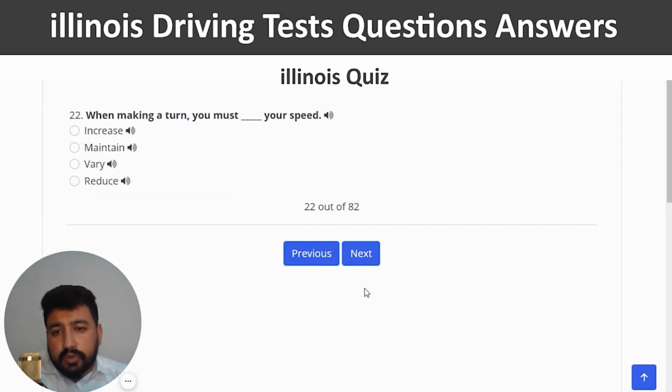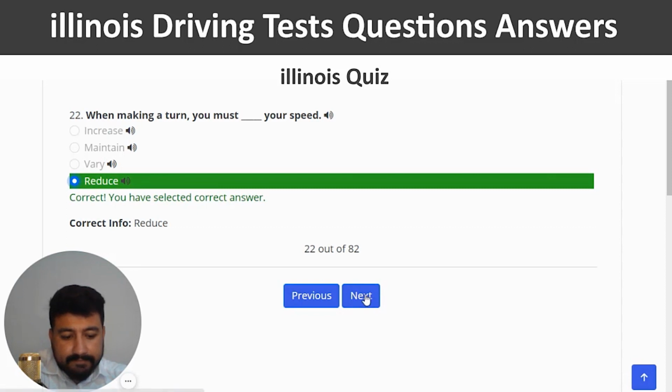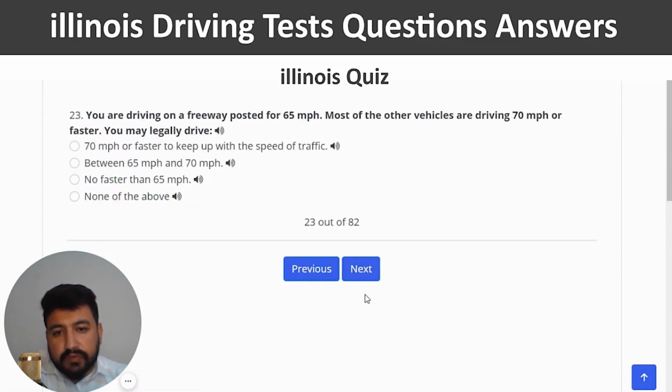When making a turn, you must blank your speed. The right answer is reduce, which is the last option. Correct? And next. You are driving on a freeway posted for 65 mph. Most of the other vehicles are driving 70 mph or faster. You may legally drive... the right answer is no faster than 65 mph. So I'm going to click on the third option, correct, and next.